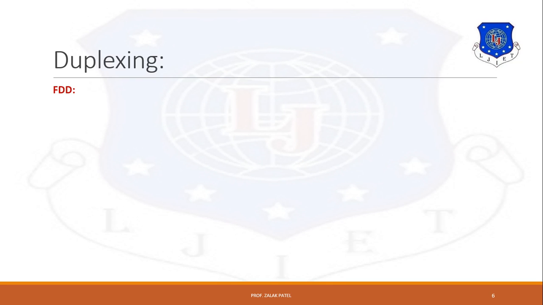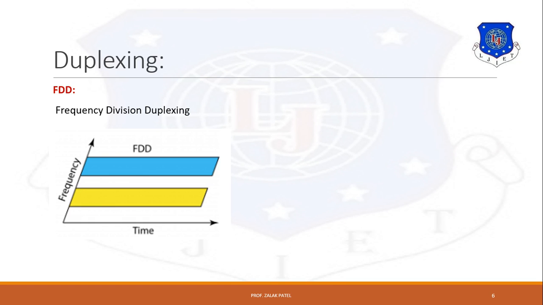First of all, we discuss FDD. FDD means frequency division duplexing. It offers two bands of frequency to every user like this. Here you can see that two bands of frequency are given: the forward band allows traffic from base station to mobile station, and the reverse band from mobile station to base station. Forward and reverse are both separated by some guard band.